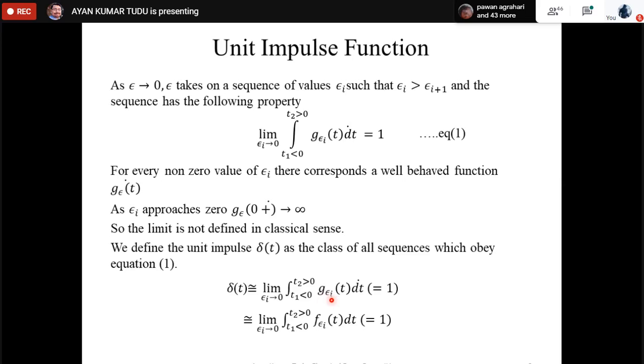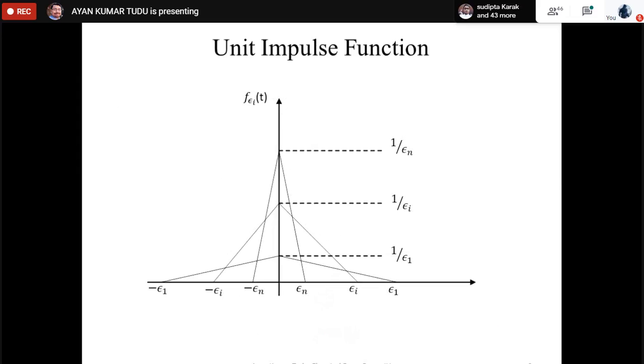So what we have written is this particular g epsilon i t as our f epsilon i t, where this function f epsilon i t can be written as this particular function.